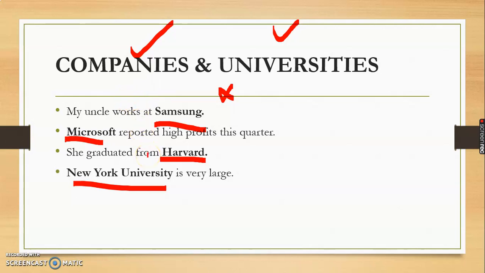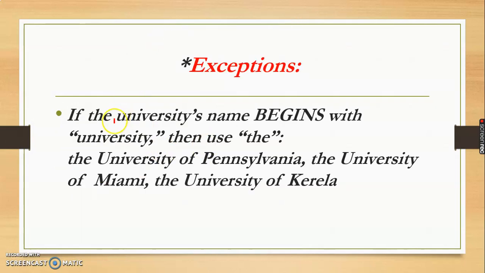But again, there are some exceptions. If the name of the university starts with "university," like the University of Kerala, the name of the Kerala University is University of Kerala. So if it is starting with "university," then "the" is used, right? The University of Pennsylvania.